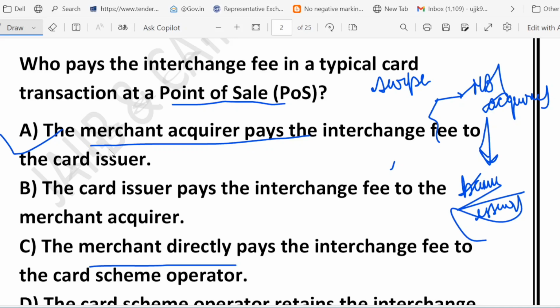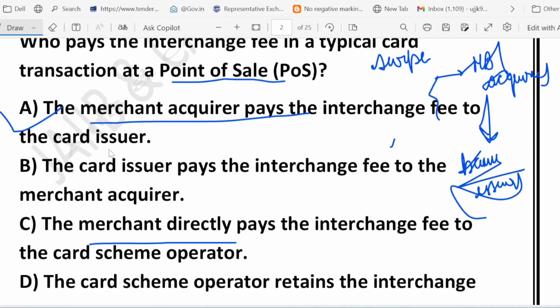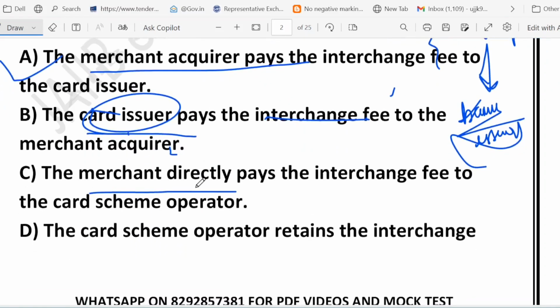What about option B? Option B says the card issuer pays the interchange fee to the merchant acquirer. This is wrong. The issuer never pays, remember it. Rather, the issuer earns the interchange fee. They take the fee as compensation for bearing risks like fraud risk, credit default risk, and for maintaining the card network.